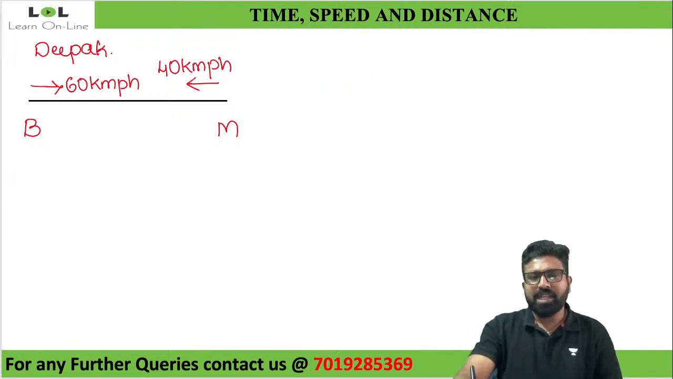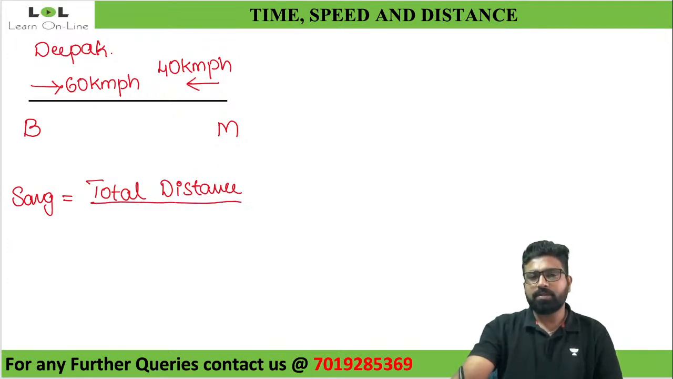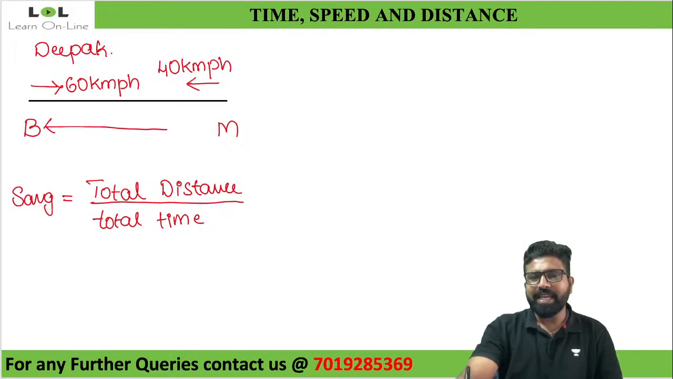Now we know that average speed, S average, is equal to what? Total distance traveled by total time taken. Yes, absolutely right. It is total distance traveled by total time taken. So now I don't know what my total distance is. So can I assume my total distance to be D? I'll assume the distance from Bangalore to Mysore as D.